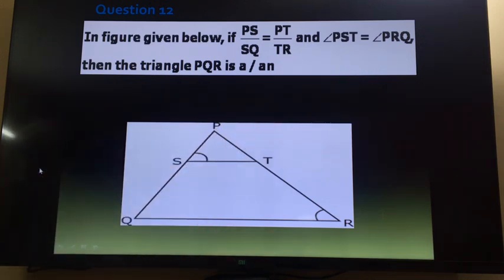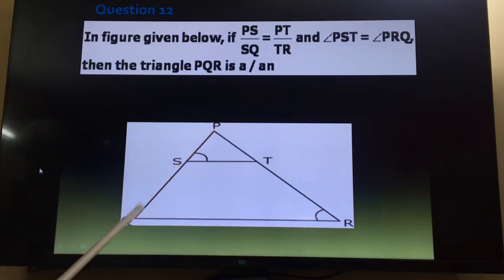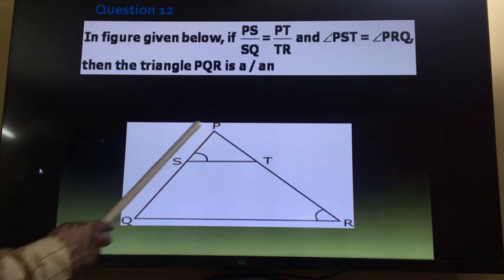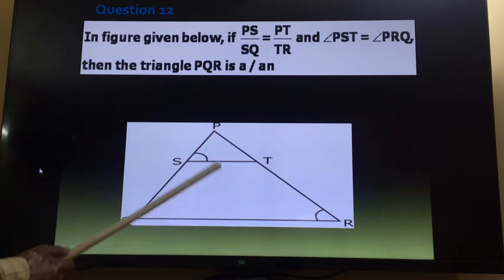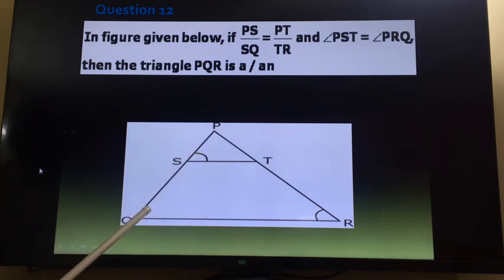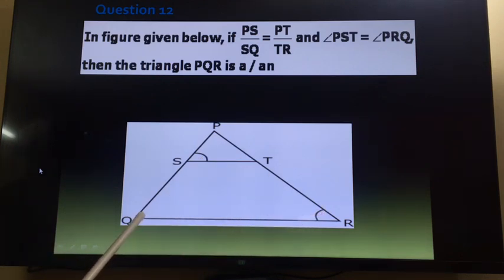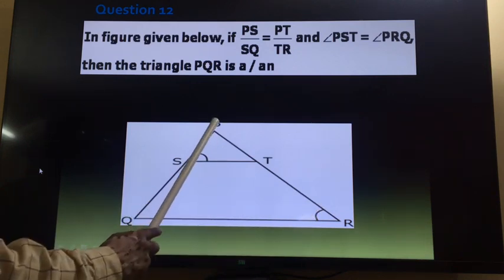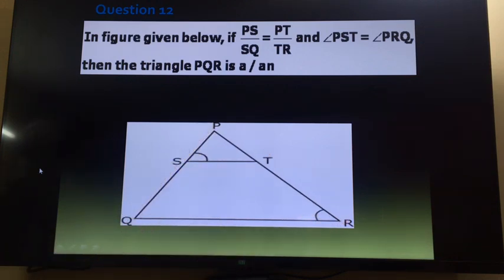In this case, what we will do is, because this side is parallel to this and the ratio is equal, by BPT this ratio is equal, but the ratio is already given as equal. So this line will be parallel, we can say. And if it is parallel, then this angle is equal to this angle, and this angle is equal to this angle, already given. Therefore these two angles are equal. So angle Q will be equal to angle R, and if these two angles are equal, then the side opposite to this angle, that is PR, and the side opposite to angle R, that is PQ, both the sides will be equal. So this will be an isosceles triangle, where two sides are equal.